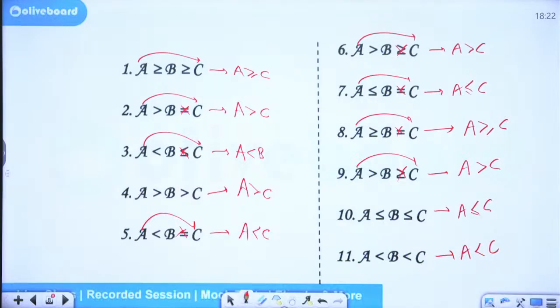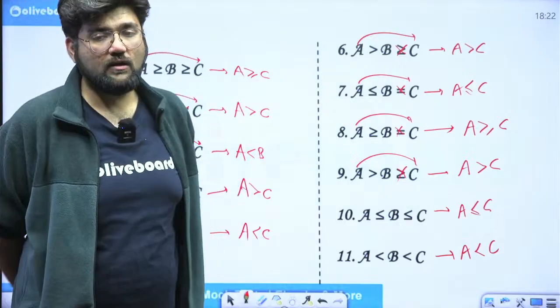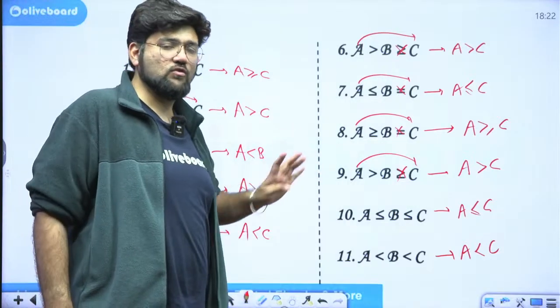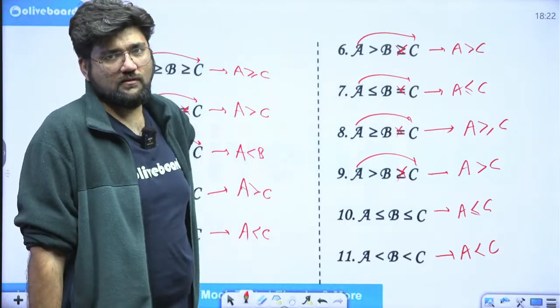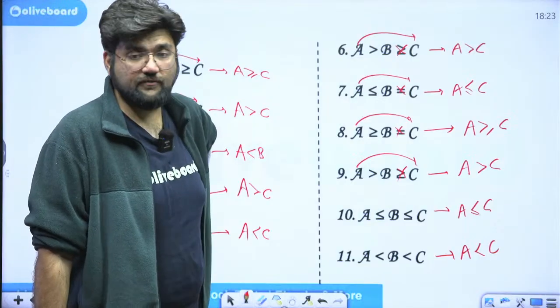Okay? Everybody has understood this? So by now we are clear with the 4 rules. These are the 4 ground rules of how to solve an inequality question. And trust me, with these 4 rules alone, you can solve 80% of your questions, because usually they don't complicate up to the level where you actually need the 5th rule.